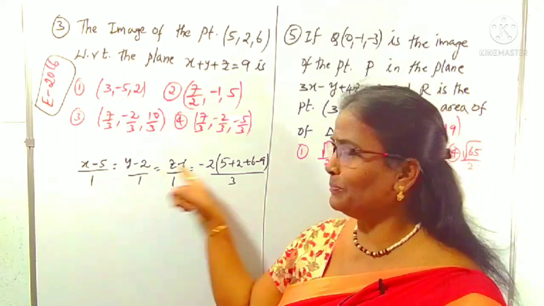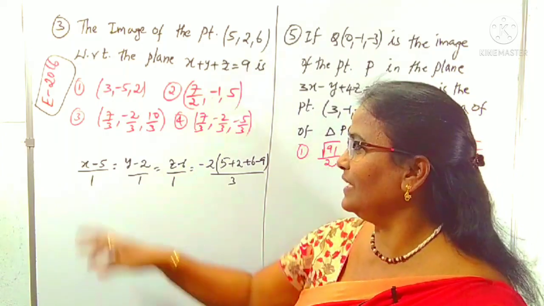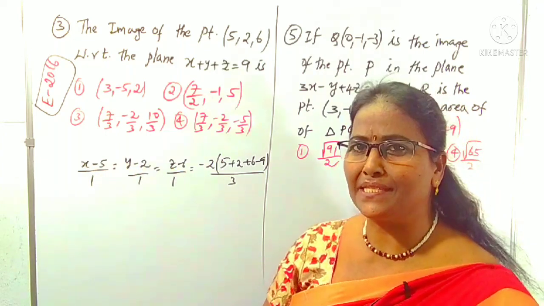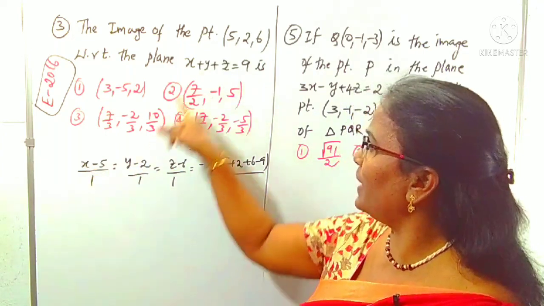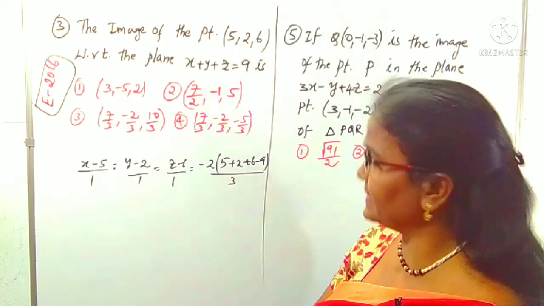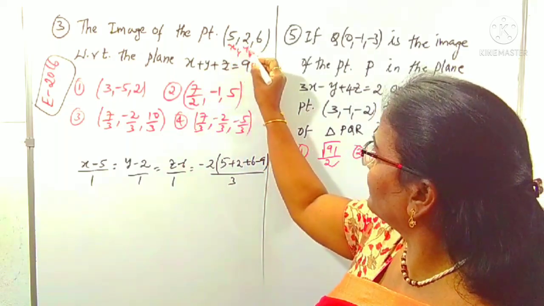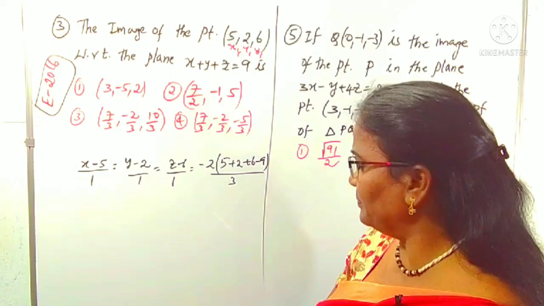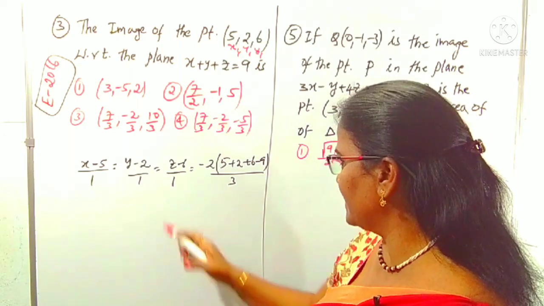Yes, how can you get this one? Yes, you know very well. If x, y, z are the image of a point, say x1, y1, z1, you can think of it like this. Okay, what is the tip here? The tip I'm using here.